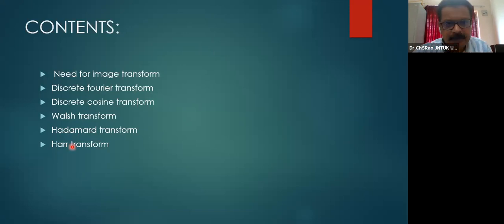The way in which DFT distributes the information and energy content is different from that of DCT. It is different in the Walsh transform, DWT. It is different from Hadamard transform, and it is different from Haar transform. But basically, what I would like to tell you is, these all come under the category of linear transforms.